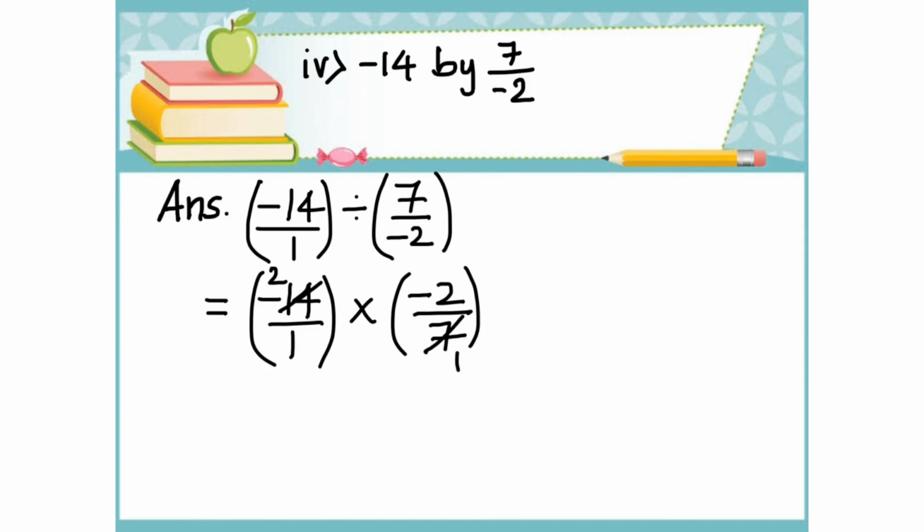So now this expression is equal to, in the numerator we have minus 2 times minus 2, and in the denominator we have 1 times 1.